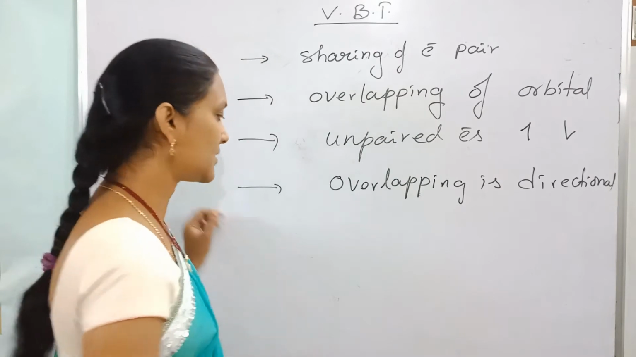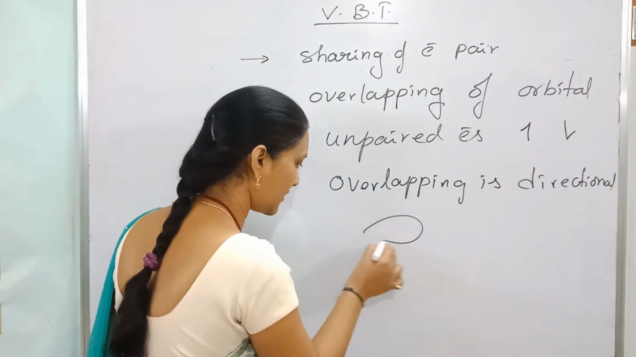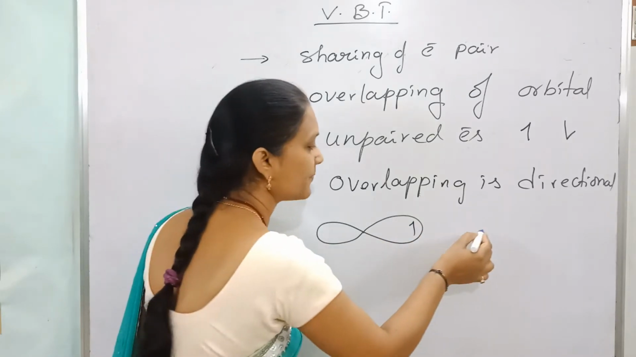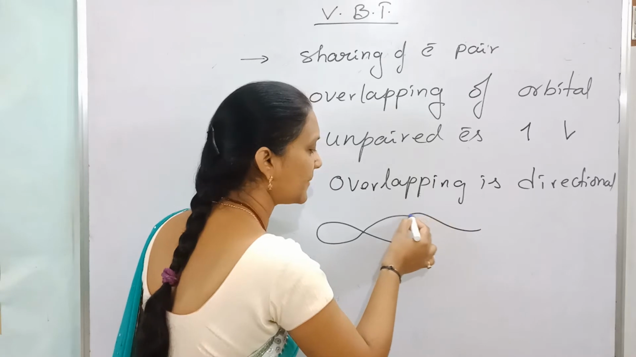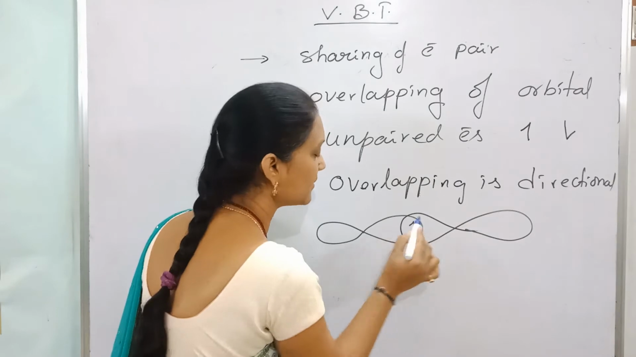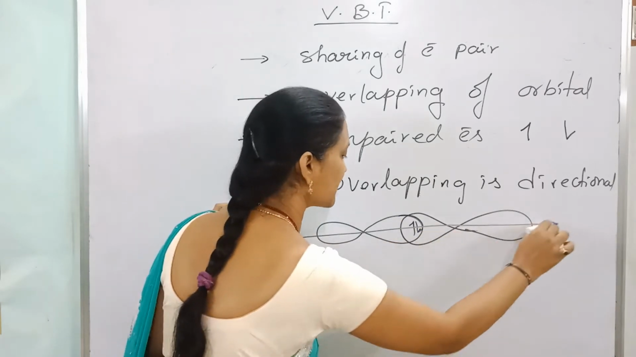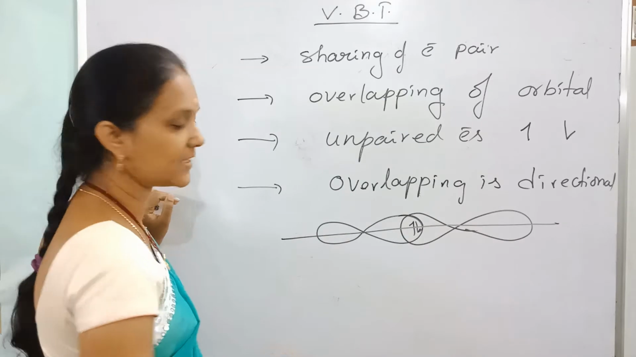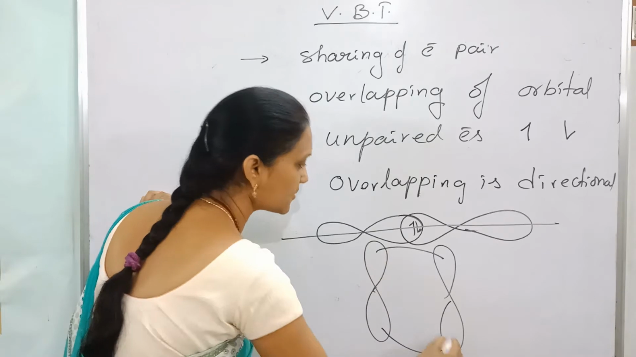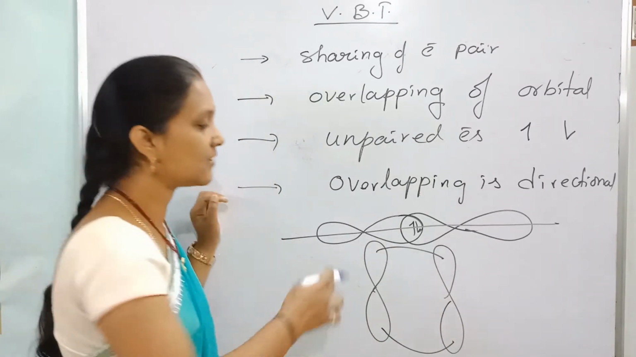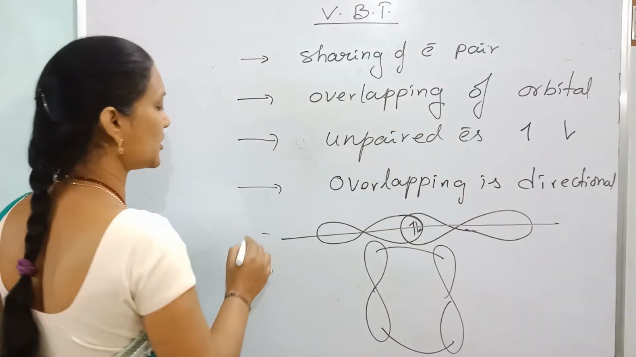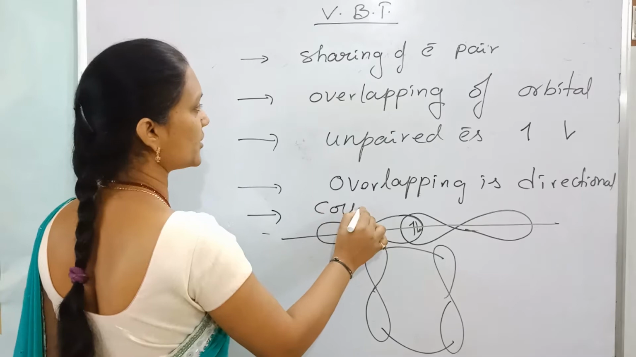Overlapping is directional means, for example, one p orbital with an unpaired electron with upward spin, and another p orbital with an unpaired electron with opposite spin are involved in overlapping. Overlapping takes place along the axis, or above and below the axis. Anyhow, this overlapping is directional, which means the covalent bond is also directional.